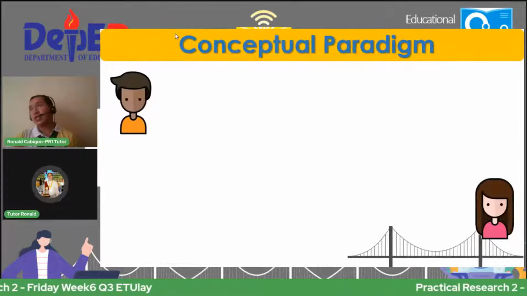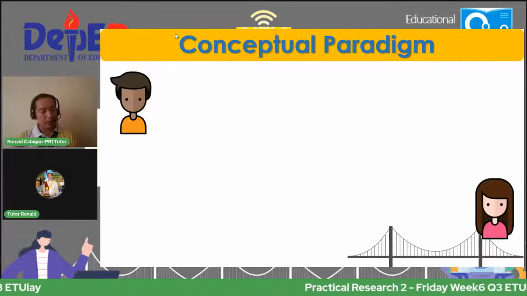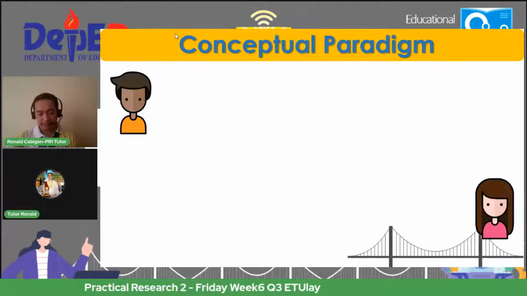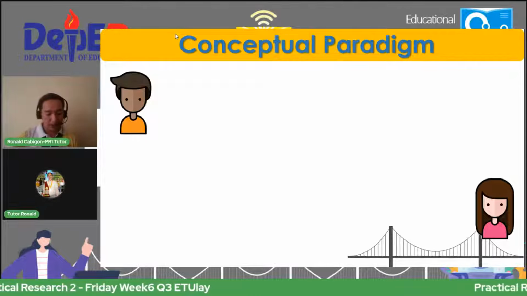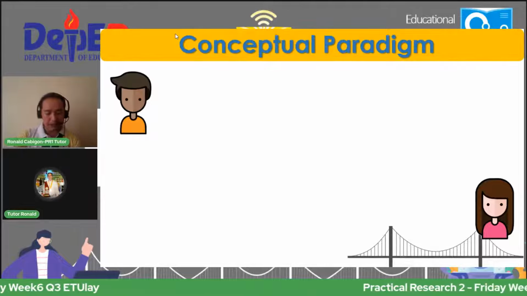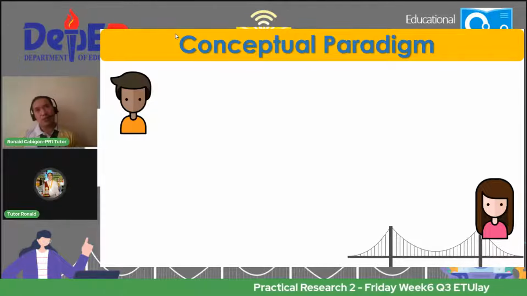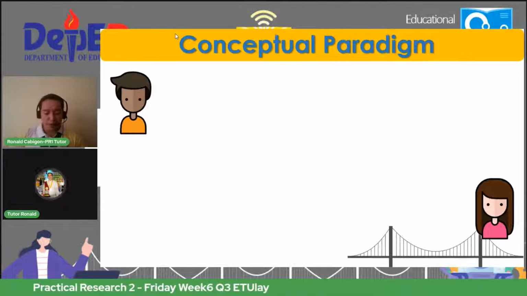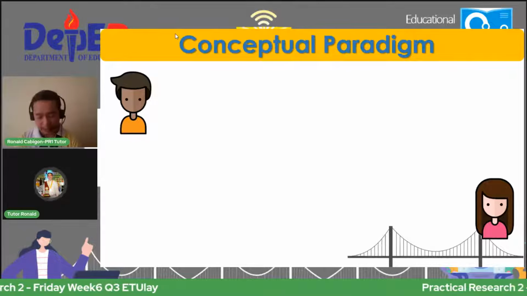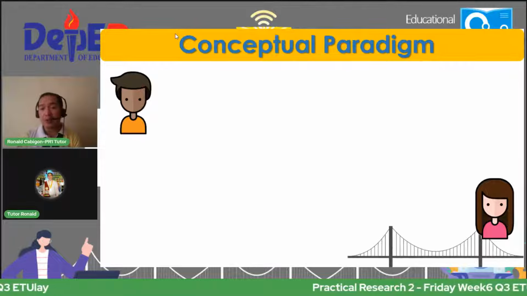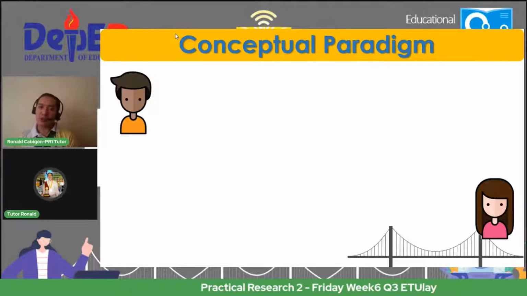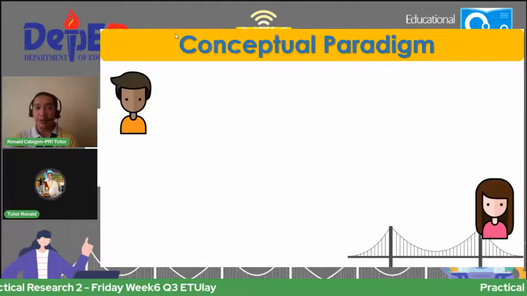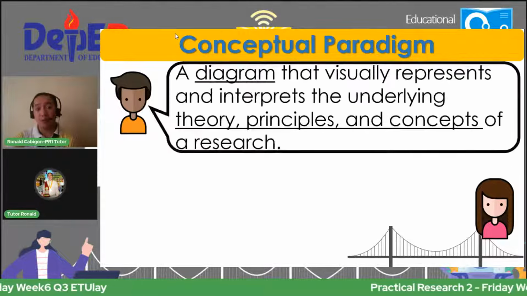Now, as I've said earlier, a conceptual framework could be a flow chart or a map or a diagram, no? Which is like a recipe or a blueprint, which provides an outline of your plan on how to conduct your research. So technically, or in research, we call this diagram or graphic organizer as conceptual framework.